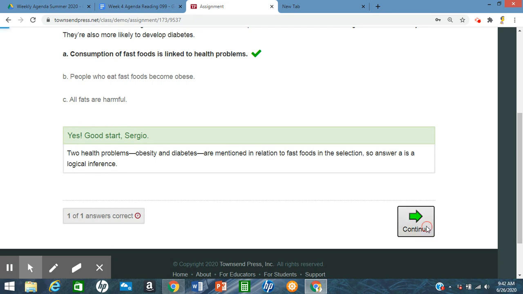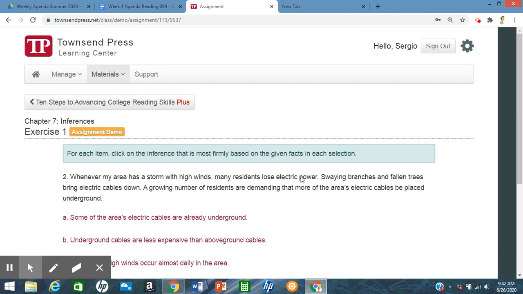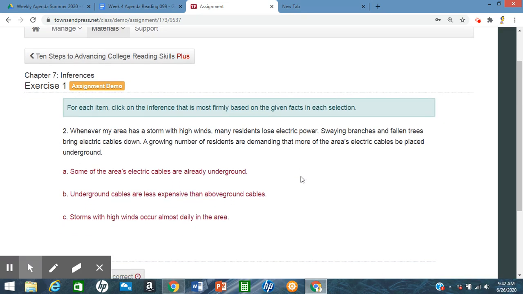So continuing, we have here: whenever my area has a storm with high winds, many residents lose electric power. Swaying branches and fallen trees bring electric cables down. A growing number of residents are demanding that more of the area's electric cables be placed underground. So, based on this, A, some of the area's electric cables are already underground. B, underground cables are less expensive than above ground cables. Or C, storms with high winds occur almost daily in the area.